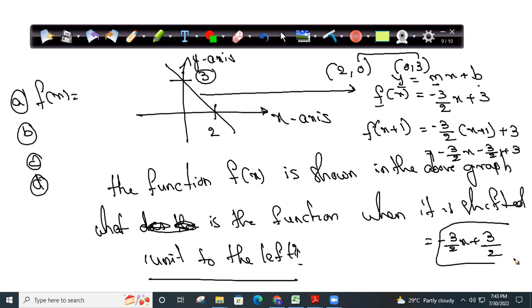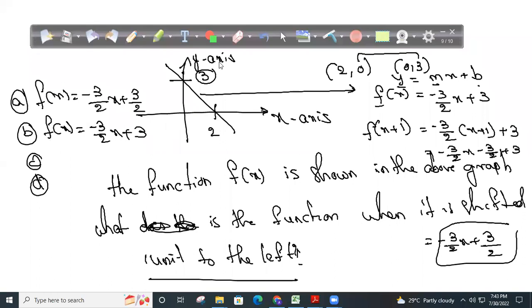That should be your answer. So you need to select the option minus 3 by 2 x plus 3 by 2. Let me see how many of you gave that as the answer. None of you, mostly. They'll give 4 options like this. See how smartly, the same question one student asked this morning. This exact question came in his exam.